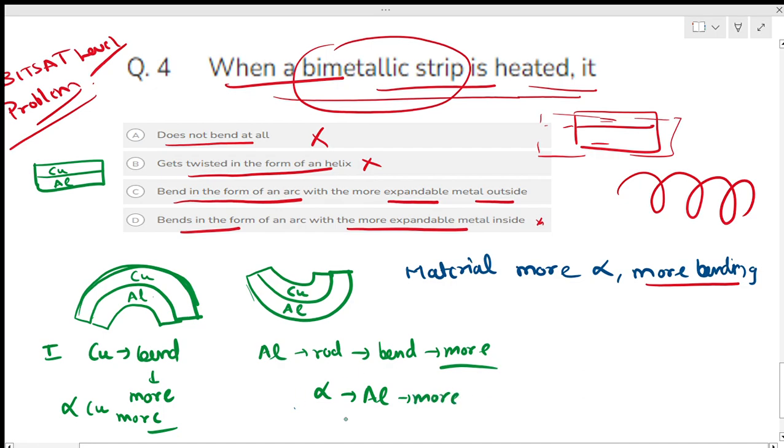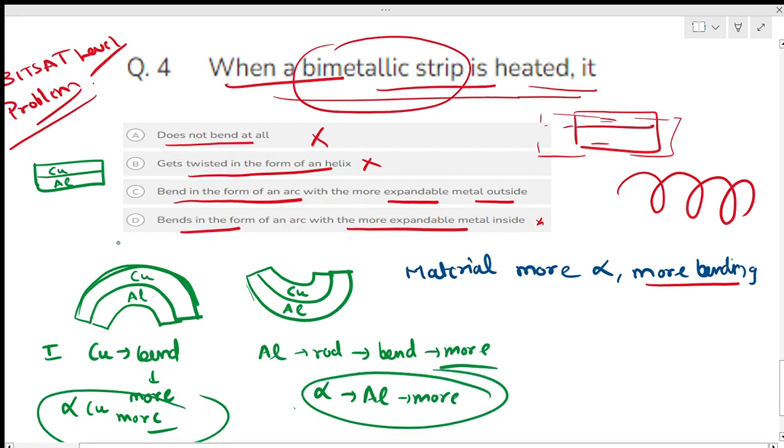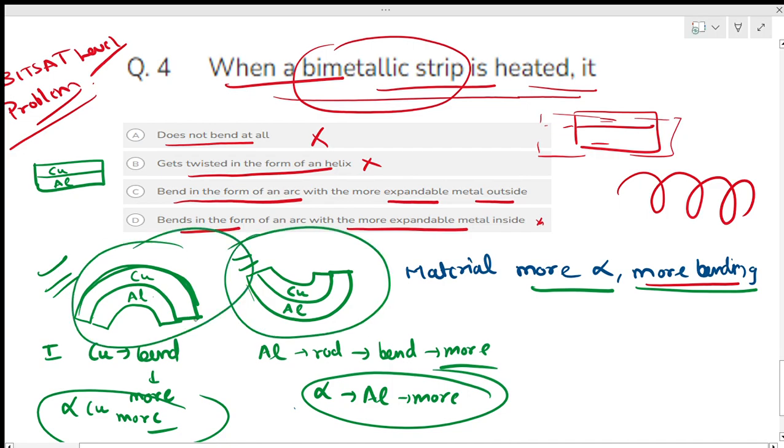You got what I'm trying to say? Bending will be more for the one whose alpha is more. Correct? More alpha, more bending. So we have to just check: if alpha of copper is more, then the answer is this. If alpha of aluminium is more, then the answer would be this scenario. You got it now? I just took an example. I don't know which has more alpha, I literally don't know. This is an example. So can you tell me which is correct, C or D?